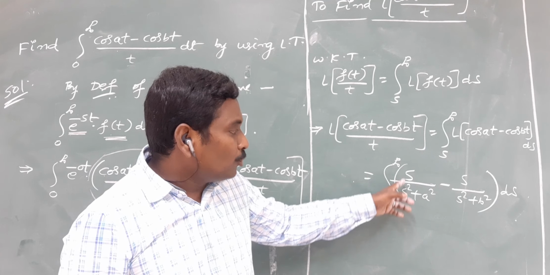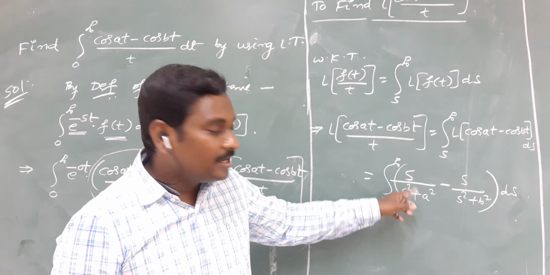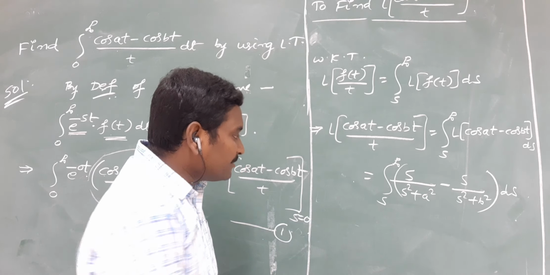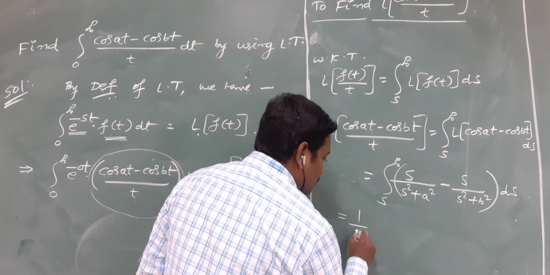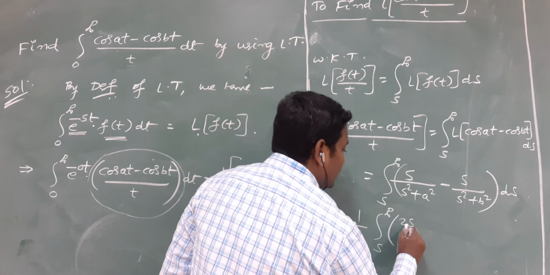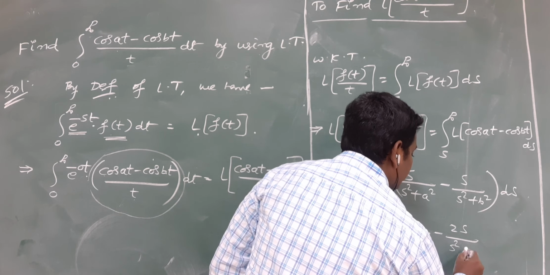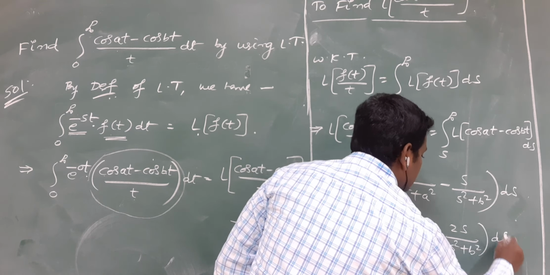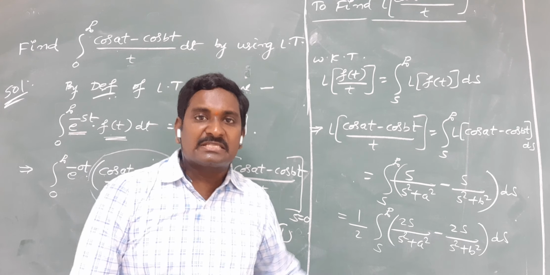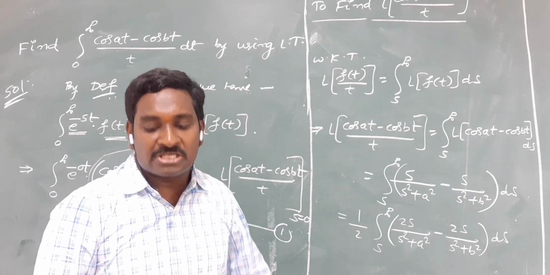We are observing that the numerator is the derivative of the denominator, but the 2 is not there. Okay, what is the derivative of s square? 2s. The derivative of a square is 0. So multiply with 2 and divide with 2. So first write 1 by t outside. Integral s to infinity of 2s by s square plus a square minus 2s by s square plus b square, whole into ds. Already we finished the same problem in previous sessions. If you have any doubts regarding this problem, once look at that session. Okay.